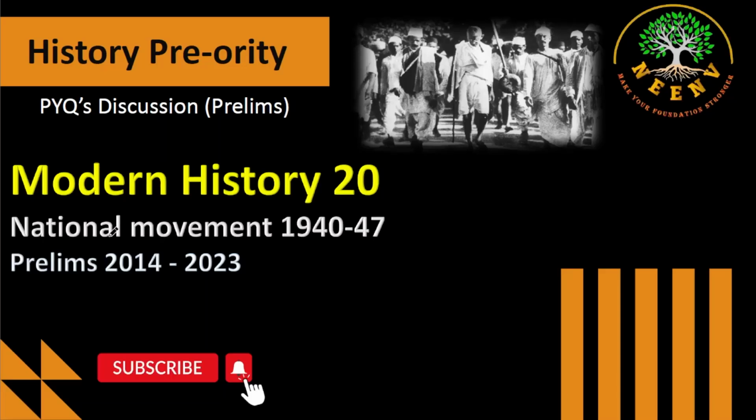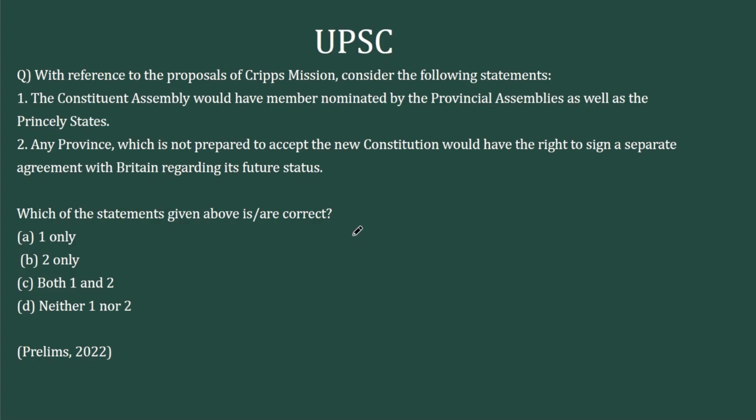The theme for today's video is National Movement between 1940 and 1947. It's a very important period. You have 7 questions from this period repeated from very relevant themes. So it's important that you study PYQs considering the periods and its weightage.